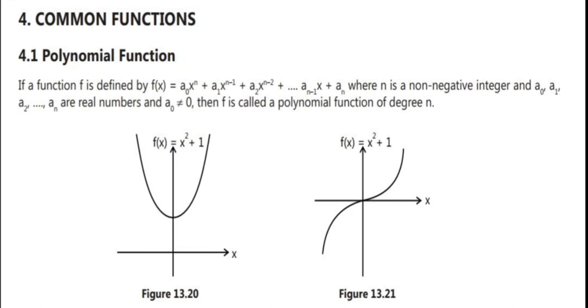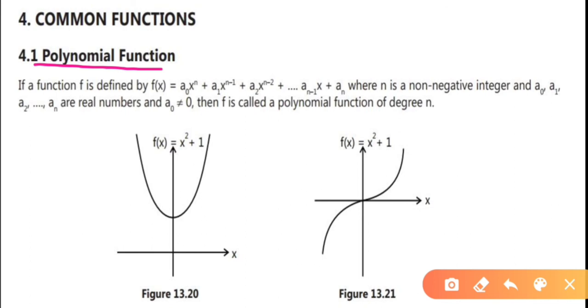First one is the polynomial function. Polynomial, you already studied in your 10th standard. Polynomial means an equation which has more than 2 or 3 terms, then we say it is a polynomial. If it is a function, then how can we define it? A polynomial function. Simply we can say a polynomial means a function which has 2 or more terms in it, then we call it a polynomial.